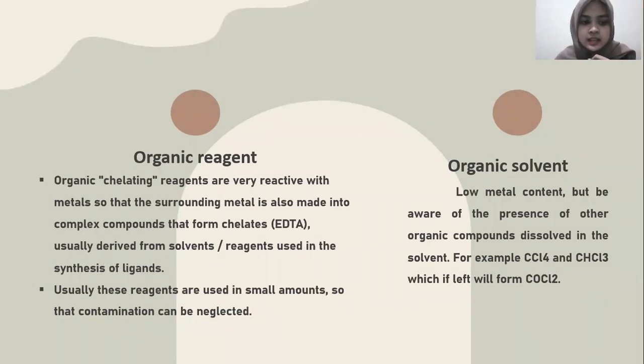Then organic reagent. Organic or chelating reagents are very reactive with metals, so the surrounding metal is also made into complex compounds that form chelates, such as EDTA, usually derived from solvents or reagents used in the synthesis of ligands. Usually, these reagents are used in small amounts so that contamination can be neglected.